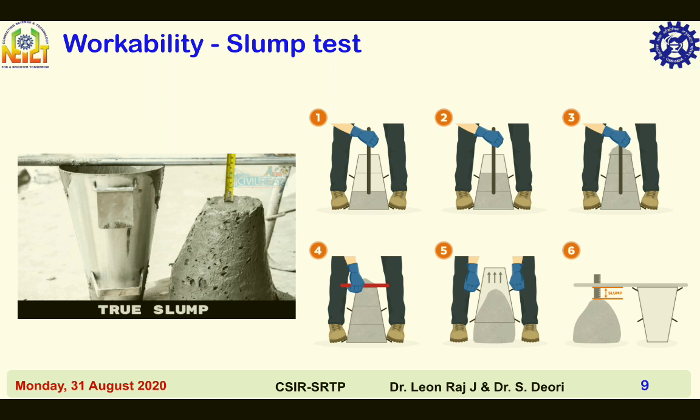For tamping the concrete, a steel tamping rod of 16 mm diameter and 0.6 meter long with bullet end is used. The figure shows the details of slump cone apparatus.